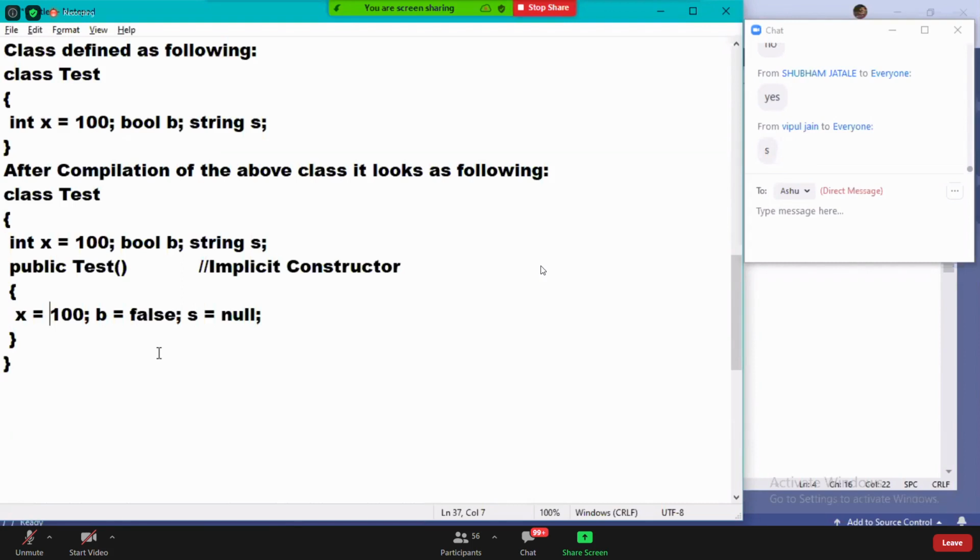Okay. You can also define a constructor, guys. How can I define a constructor?